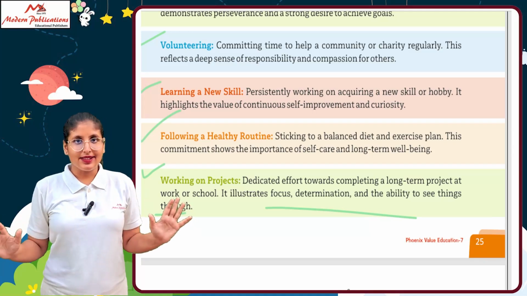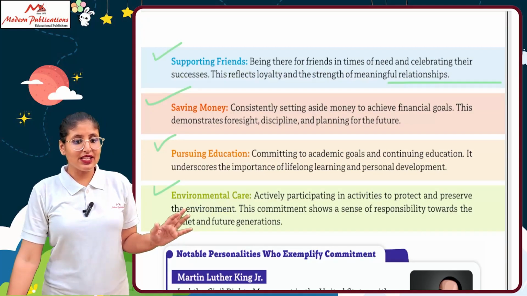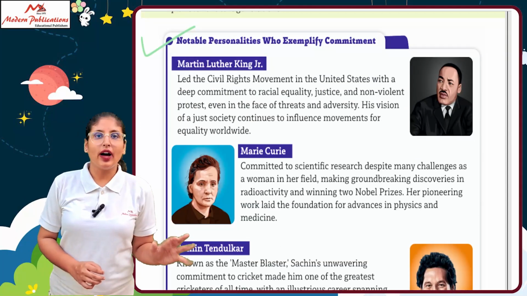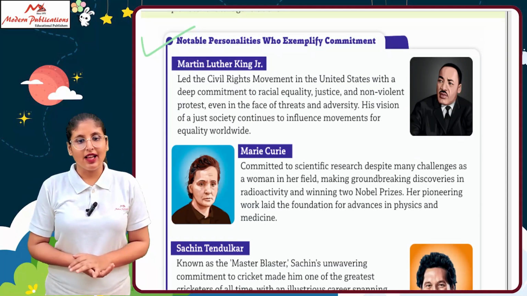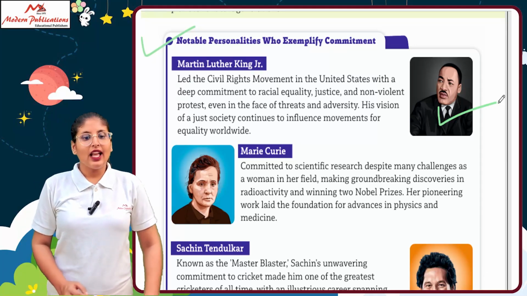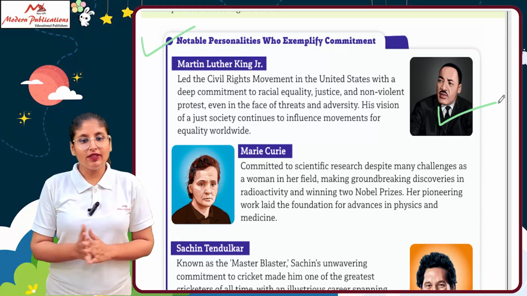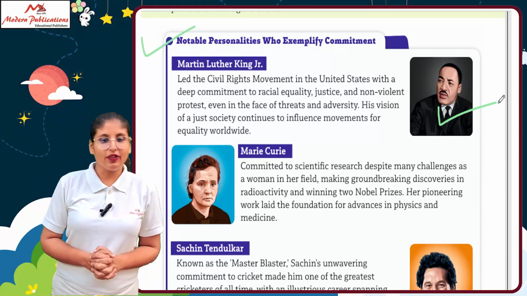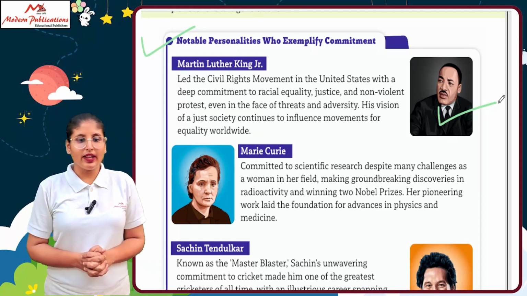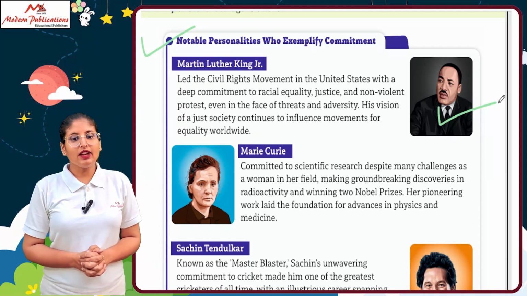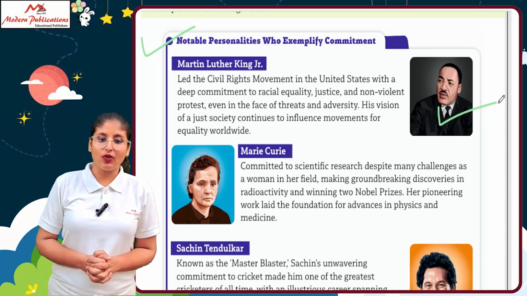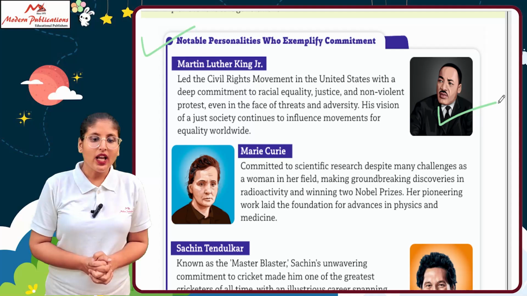Now, in the last, we have to see some notable personalities who exemplify commitment. Who are they? Who are known for their commitments? First is Martin Luther King Jr. He led the civil rights movement in the United States with a deep commitment to racial equality and non-violent protest. Even in the face of threat and adversity, his vision of a just society continues to influence movements for equality worldwide.